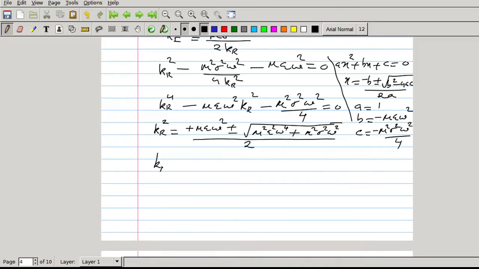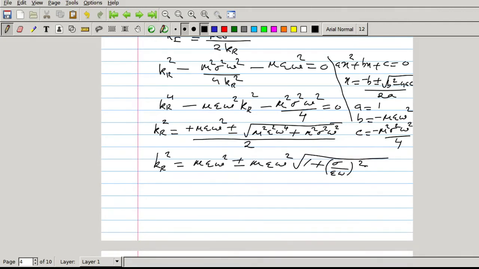So kr square equal to mu epsilon omega square plus or minus, from these two terms I am taking mu square epsilon square omega raised to 4 common. So outside we are having mu epsilon omega square into square root of 1 plus the second term, with mu square and omega raised to 4 taken common, so it will be sigma square by epsilon square, so the denominator we are having epsilon omega the whole square.